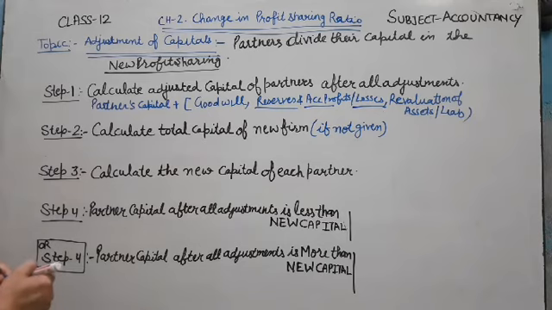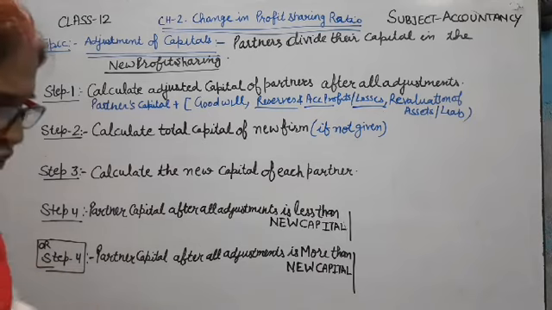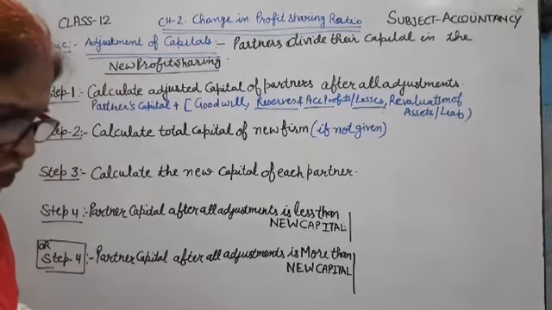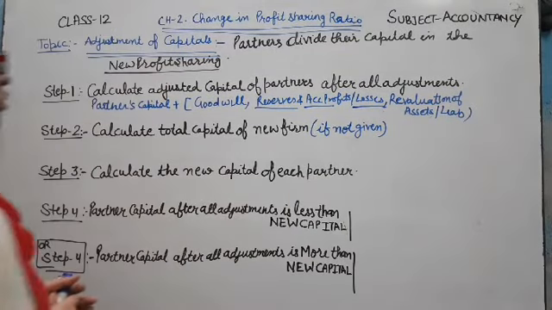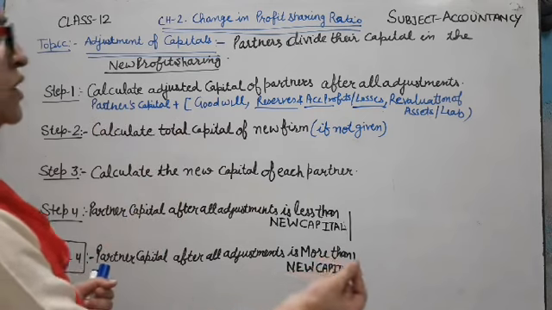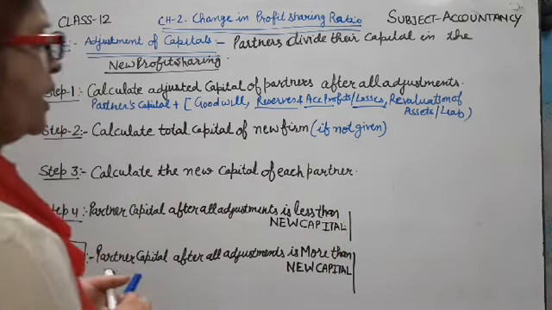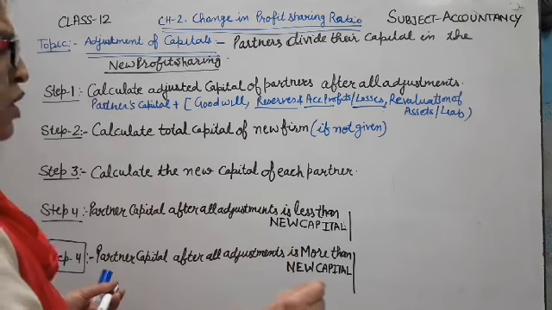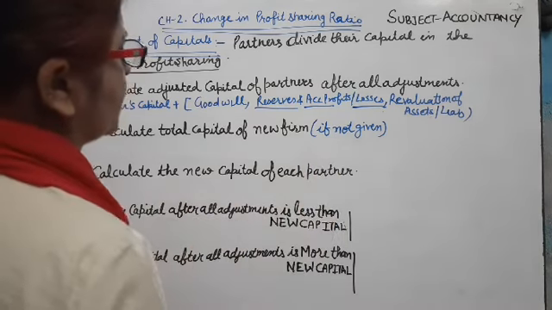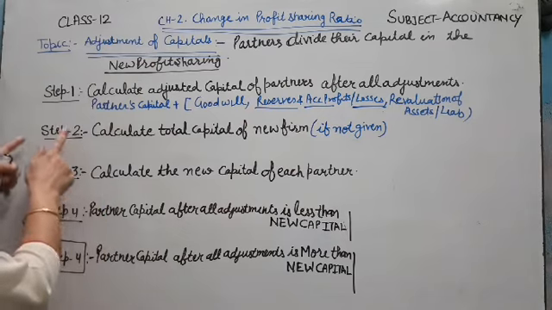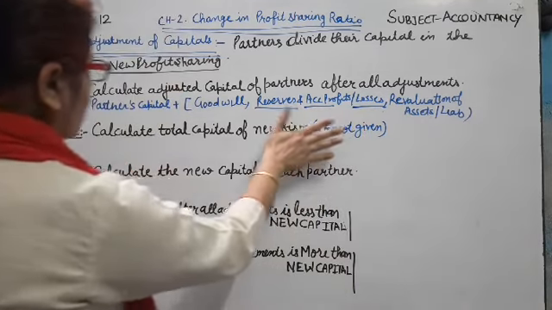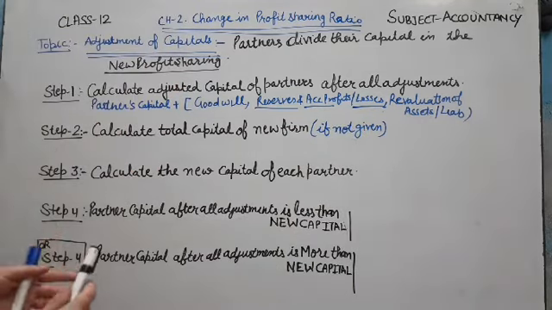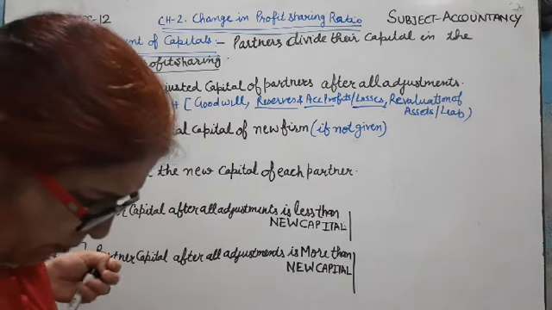Second step, calculate total capital of the new firm. How can we find the new capital of the partner if not given in the question? Sometimes in the question it is given that the new firm capital is that amount. If the new capital of the firm is not given, then we calculate the total capital of the new firm. If it is given in the question, then this second step is removed from this process.